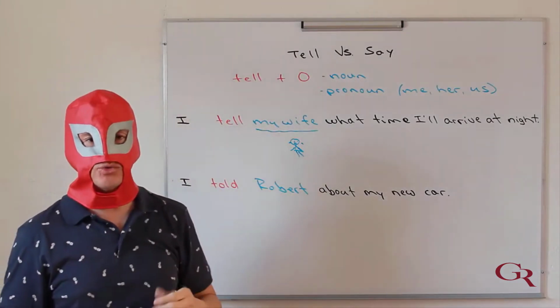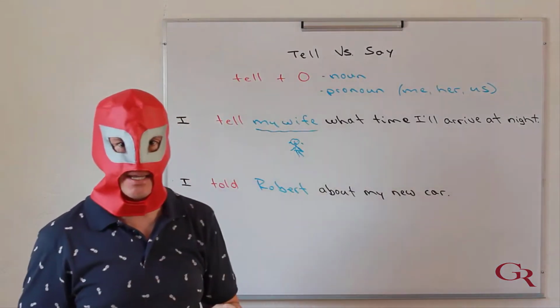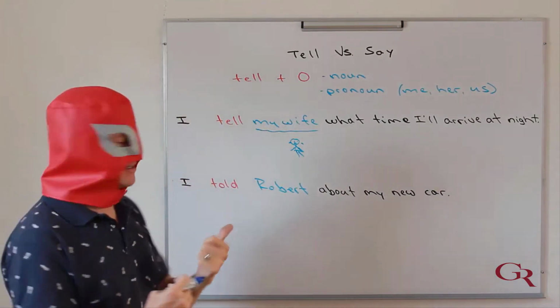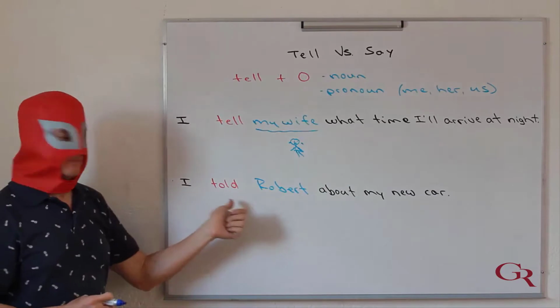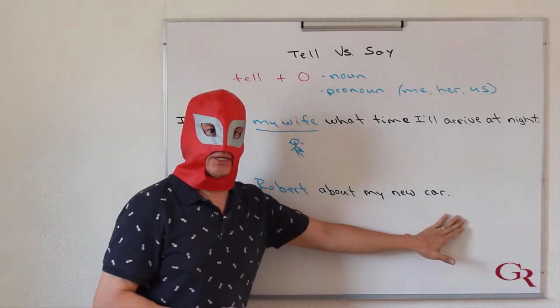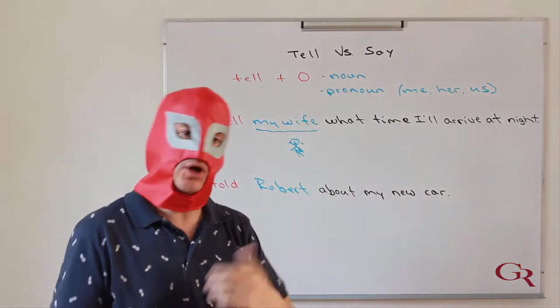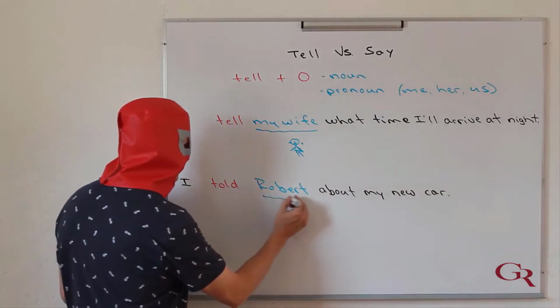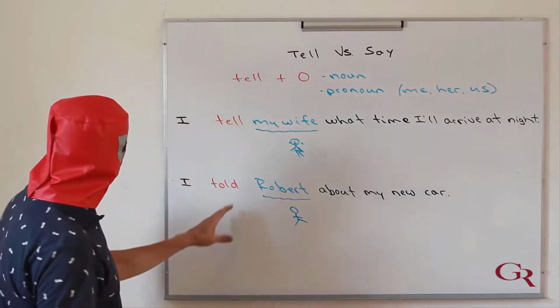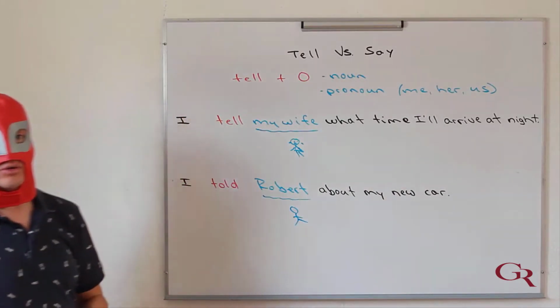Now, I can use this verb in any tense, not only the present. As you can see in my next example here, I have the verb told in the past. So, I told Robert about my new car. Who did I tell? Robert. Robert is also an object, in this case, a person, so the verb to use is told, okay?